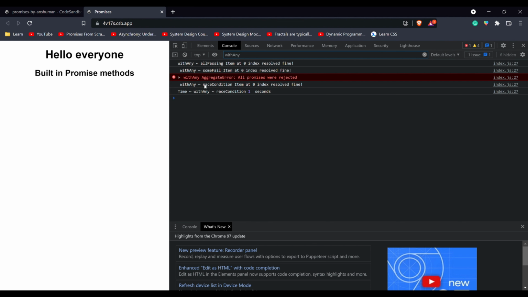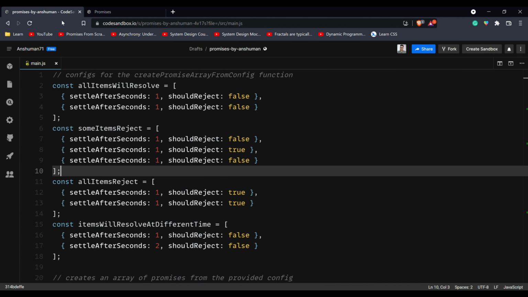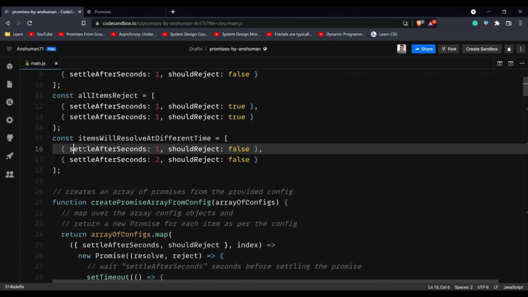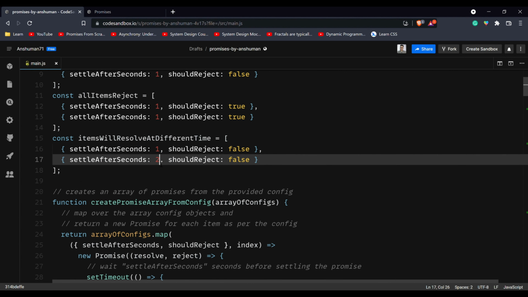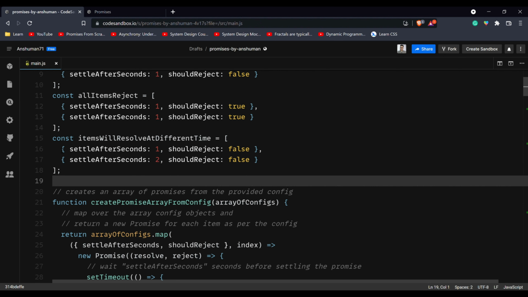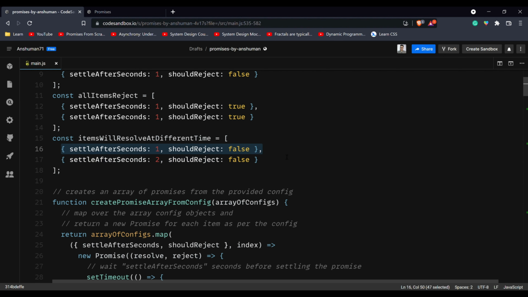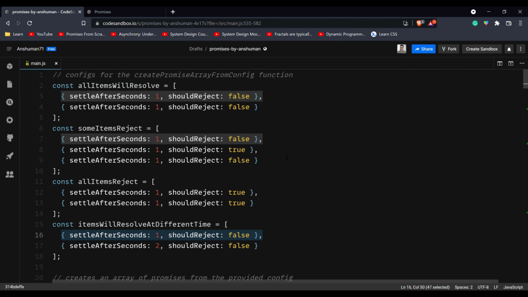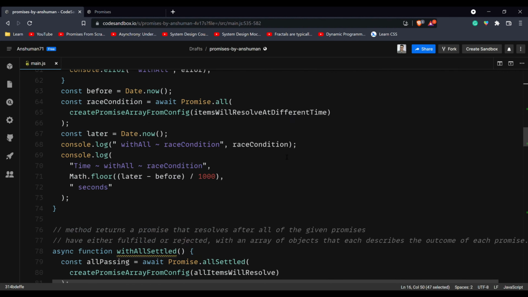Now in the fourth example, we see that the 0th index resolved, which means that it resolved the first one because it was supposed to take only 1 second while the other one was taking 2 seconds. That's why it resolved whichever one is resolved earliest. So this is how the Promise.any works.